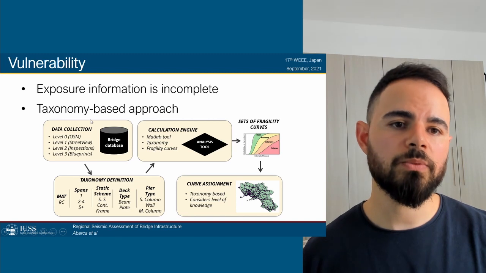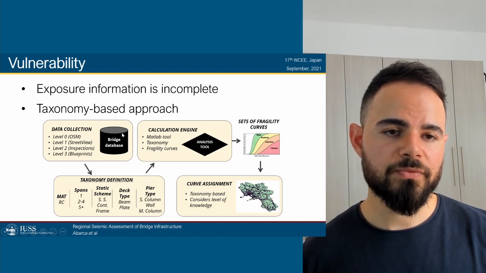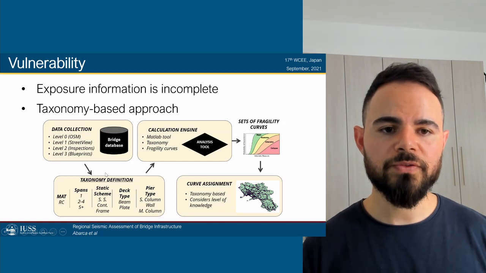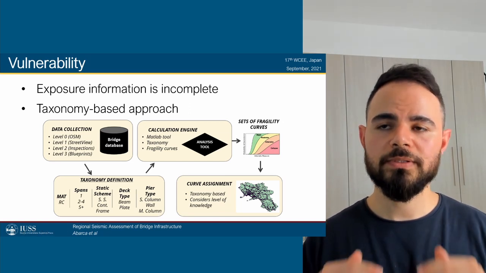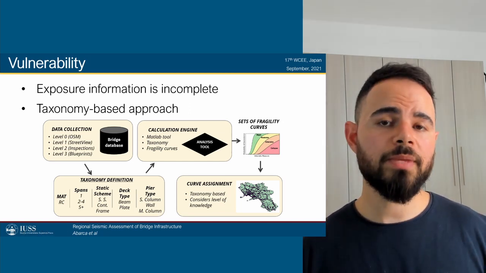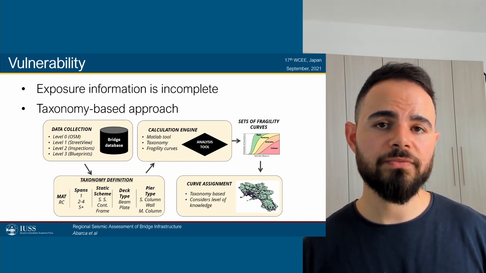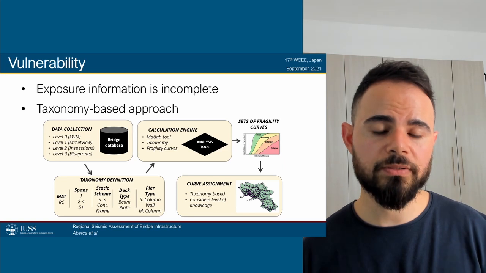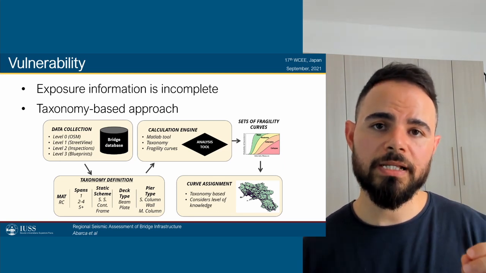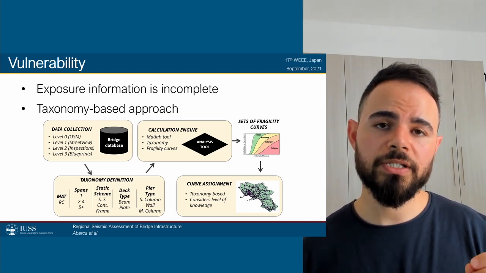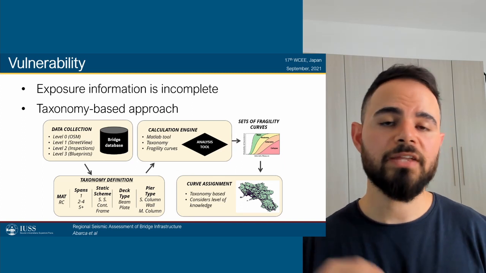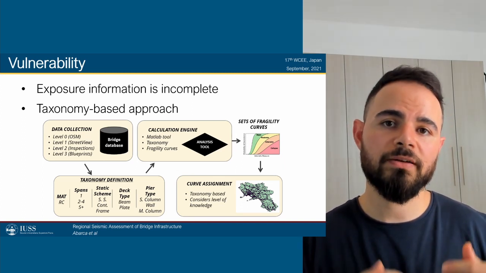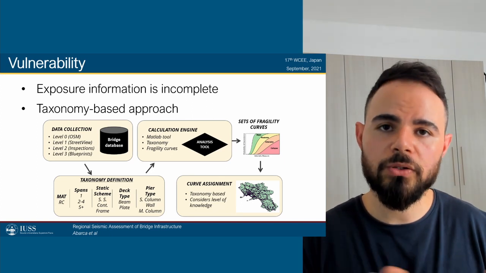So basically, we would have our bridge database from the exposure component, and then we would break down all of the information from that database into different characteristics. Now, we may not be able to exactly calculate the fragility of each one of the bridges in our database because we don't have enough information. However, what we can do is calculate a mean fragility for a family, and if a bridge is able to be classified into that family, it is assumed that it's going to have a behavior which is going to be close to that mean.